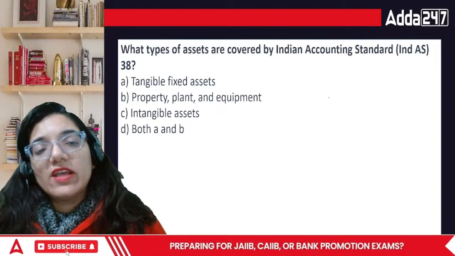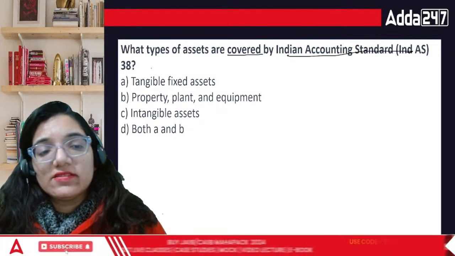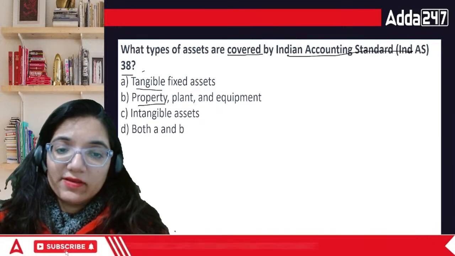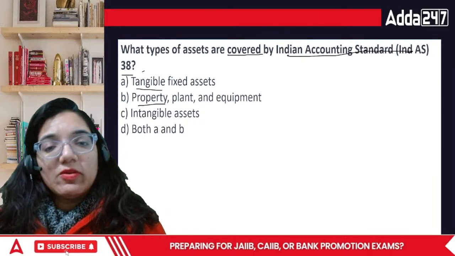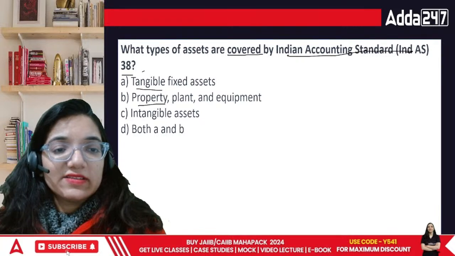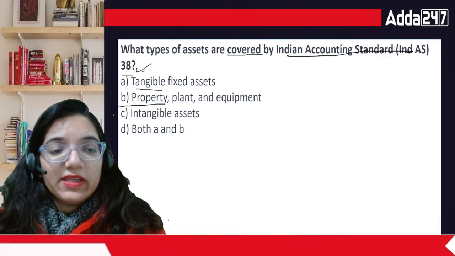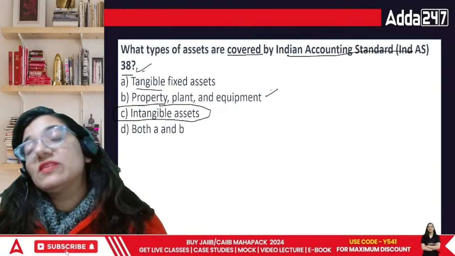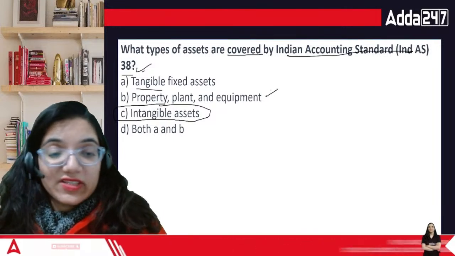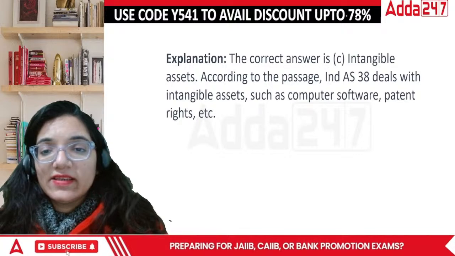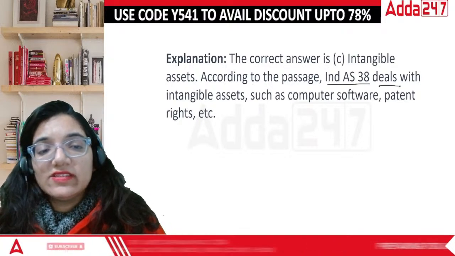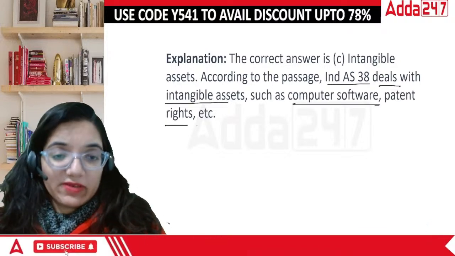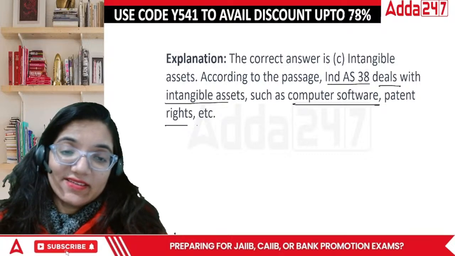Okay, another question. What types of assets are covered in IND AS 38, everyone? Tangibles, PPE (property, plant and equipment), or intangibles, or both A and B? Under Ind AS 38, they cover the area of intangible assets. All the tangible assets are defined under property, plant, and equipment. All the intangibles like goodwill, trademark, copyright, all those things are covered under Ind AS 38. It deals with intangible assets such as computer software, patent, copyright, trademark, rights.